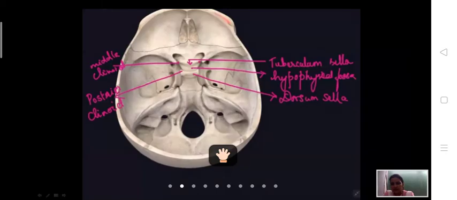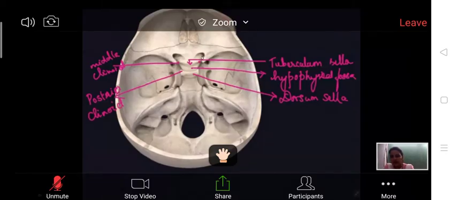And the third important structure passing through the optic canal is the meninges. Some meninges pass along with the optic nerve through the optic canal.